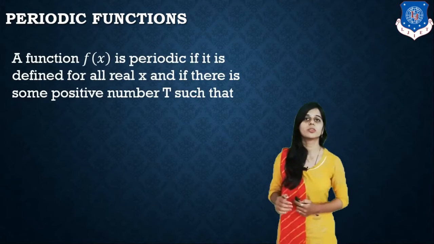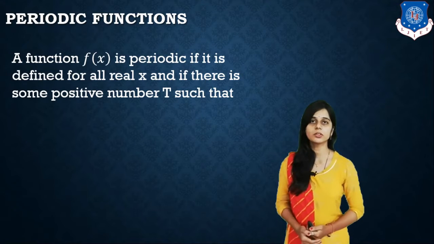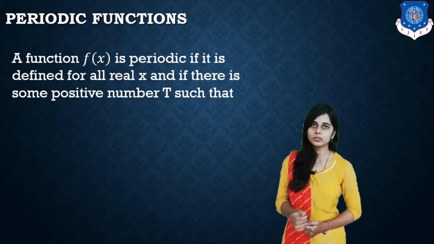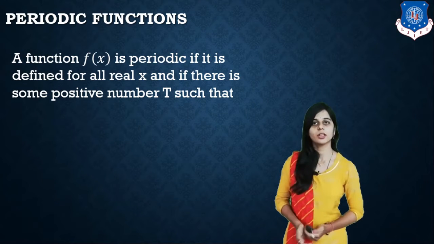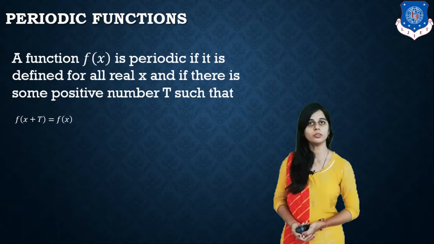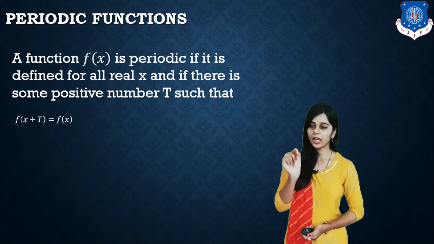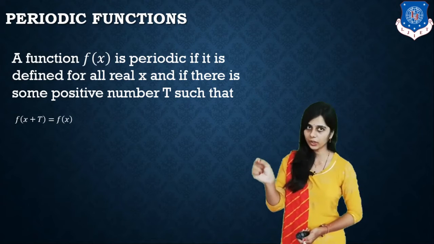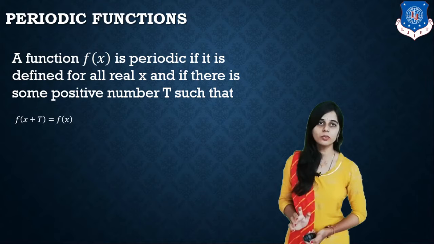What is a periodic function? A function f of x is periodic if it is defined for all real x and if there exists some positive number T such that f of x plus T equals f of x. So this is the definition: if we add a period T to x, we get the same function value. So this is the periodic function.